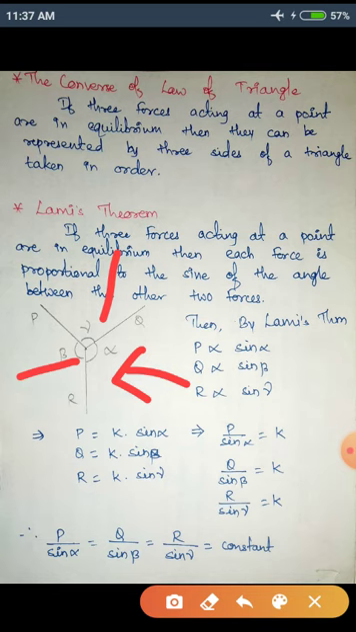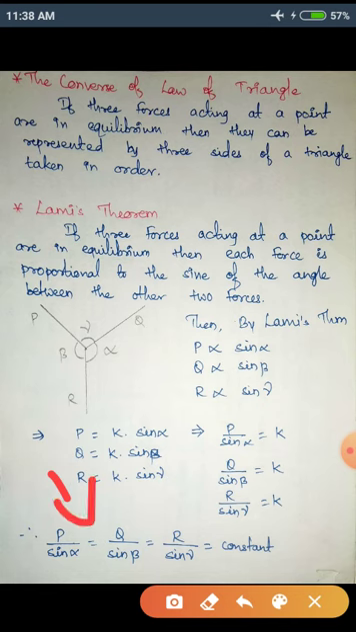In all three cases, I'll remove the proportionality sign and add the constant K. So P is equal to K sine alpha, Q is equal to K sine beta, R is equal to K sine gamma. These are the equations. Then if I take sine alpha to the other side, P by sine alpha is equal to K, Q by sine beta is equal to K, and R by sine gamma is equal to K. All the K's are the same constant of proportionality. So I can equate these as P by sine alpha is equal to Q by sine beta is equal to R by sine gamma is equal to a constant.